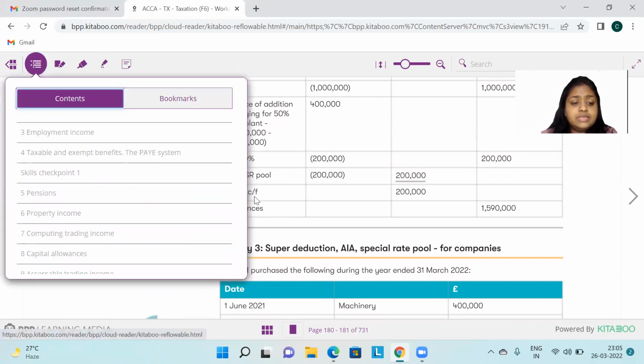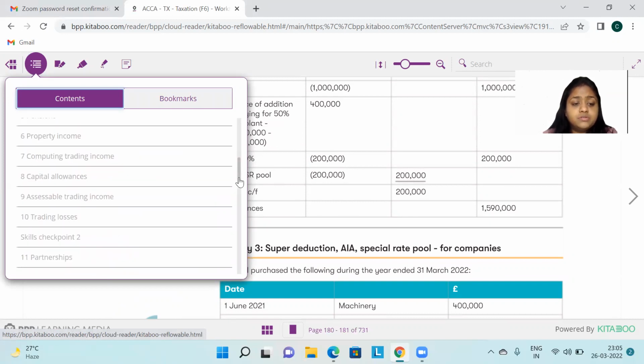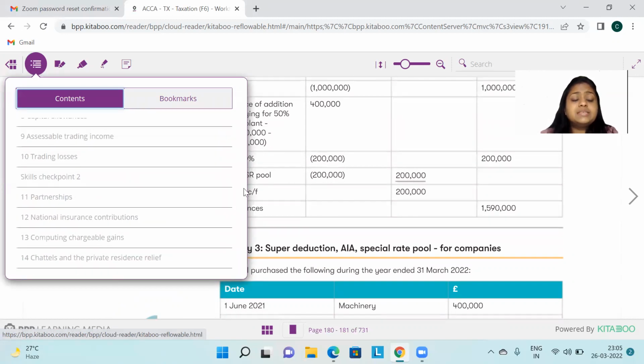Okay, now when I see the next chapter, which is assessable trading income, there is no change in it. The opening year rules are the same, whatever you started. Trading losses, again, no change, just that an extension of the losses is there.